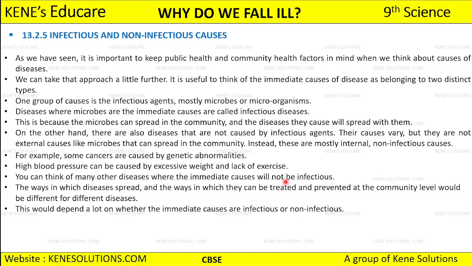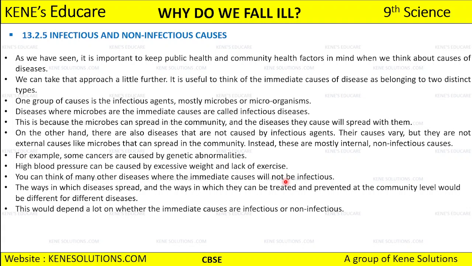So the way in which a disease is spreading, and the way in which it is treated and prevented at a community level, is going to be different for different kinds of diseases. We all know that the way a disease spreads is different. If it is spreading differently, the treatment given is going to be different, and how it is prevented at the community level is also going to be different, right?